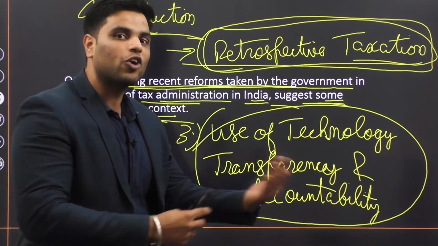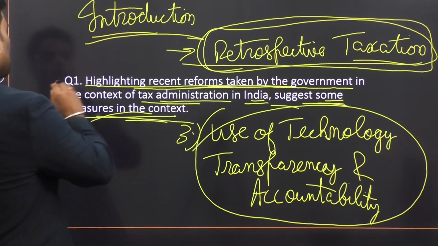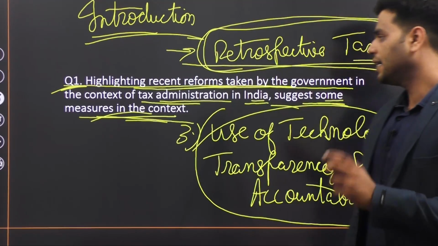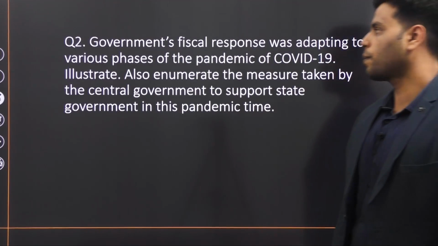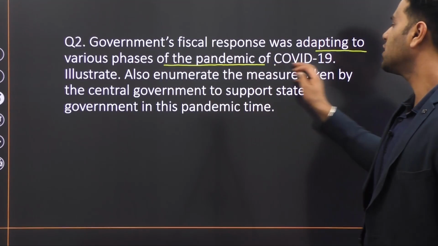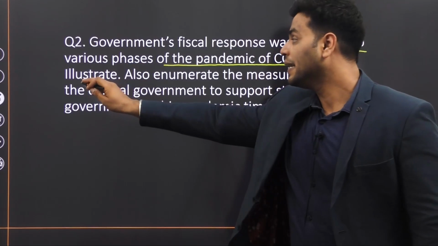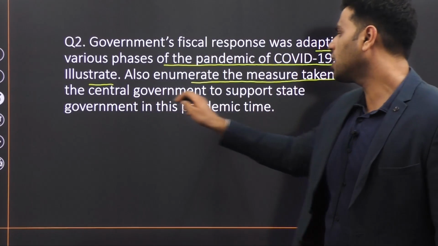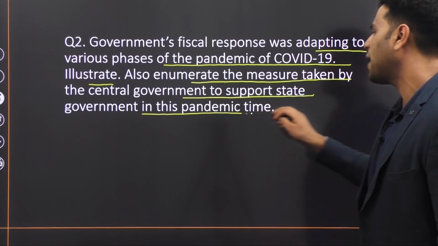Now, this is also your conclusion, okay? So this is how you will approach this question. This is question number 1. All right? Now, let's move on to question number 2. Government's fiscal response was adapting to various phases of the pandemic of COVID-19. Illustrate. Also enumerate the measures taken by the central government to support state governments in this pandemic time.